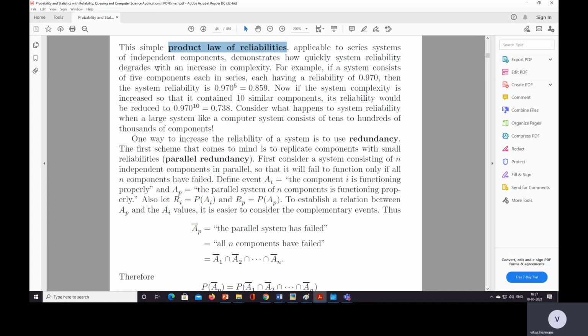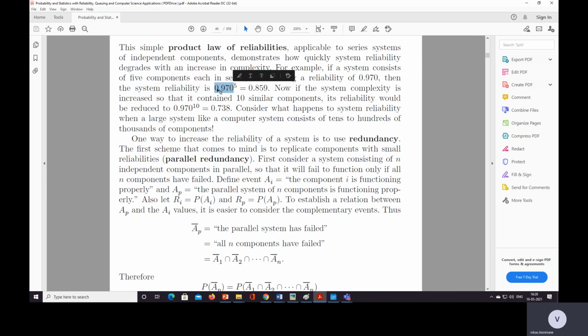For example, if a system consists of 5 components, each in series, and each one has probability 0.97, that means 0.03 is the chance of failure for each component. Then the system reliability is 0.97 raised to 5.